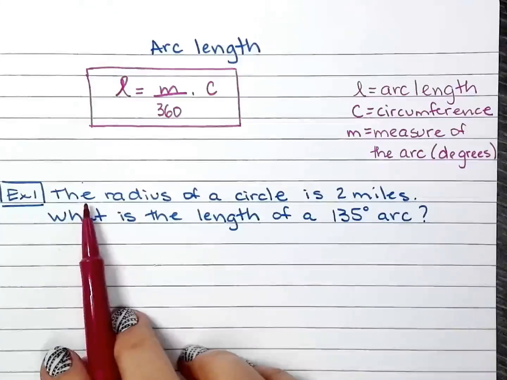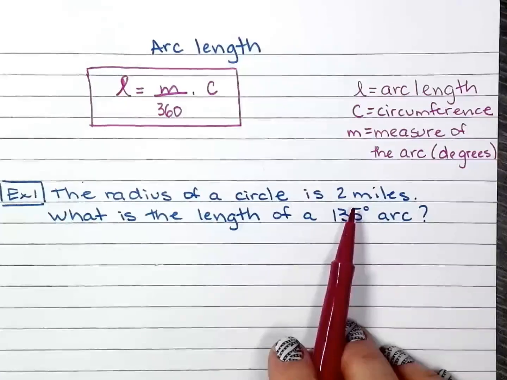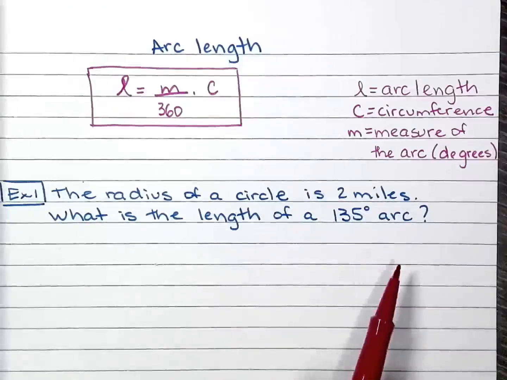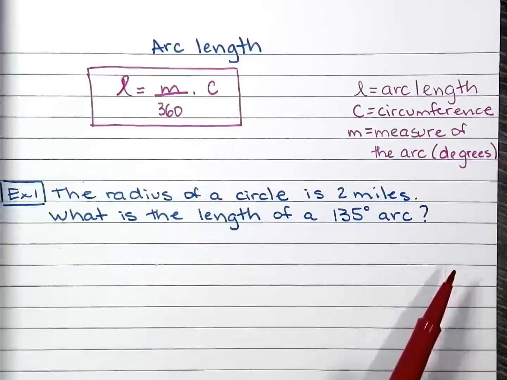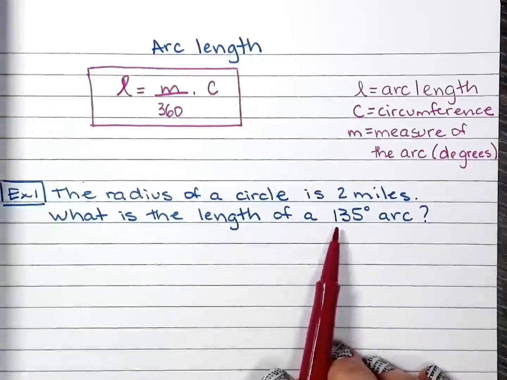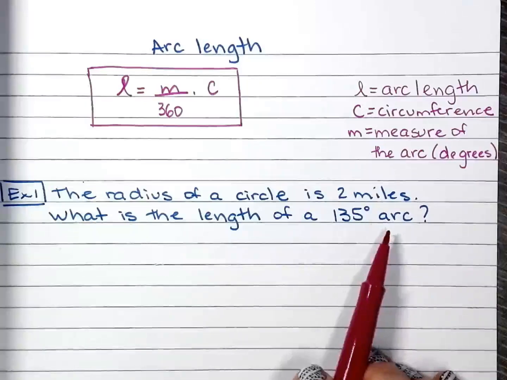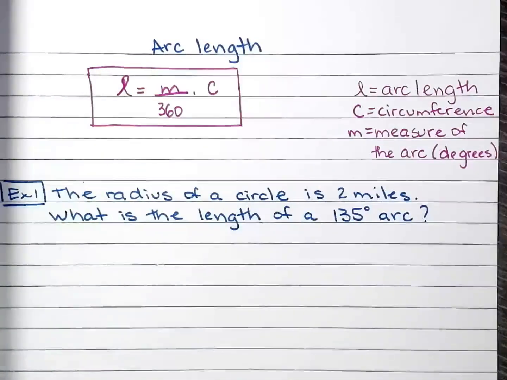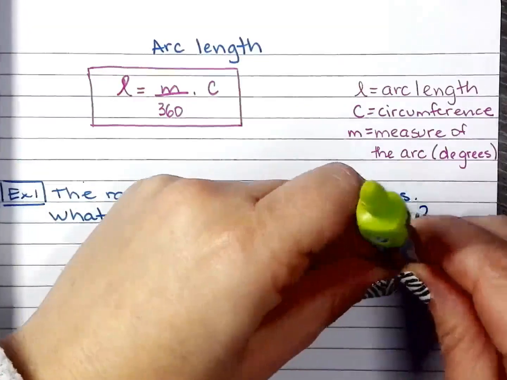Today we have the radius of a circle is 2 miles. The radius is the distance from the center to the edge of the circle. And then what is the length of a 135-degree arc? Let's just do a little sketch right here.